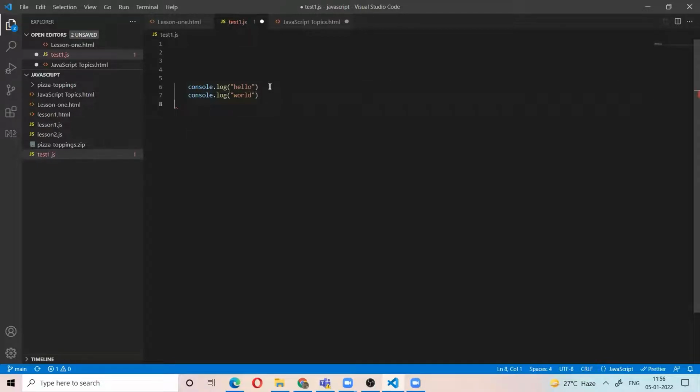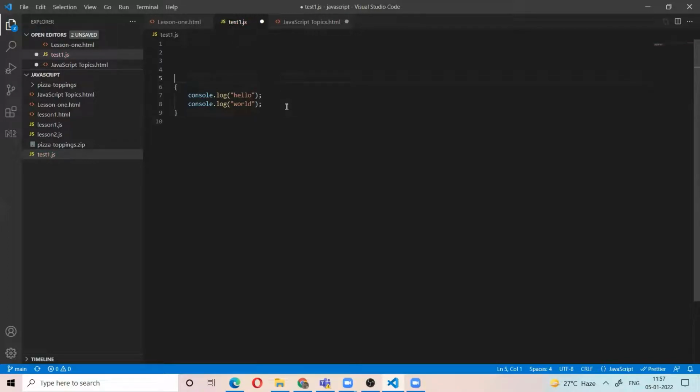Here I have two statements, and I want to repeat these two statements 3 times. What will you do? You will write them 3 times. If you want 10 times, you will need to write them 10 times. This is not meaningful. So if you want to repeat any set of statements a particular number of times, then use loops. For loops, we have the for loop, while loop, and do while. Okay, the for loop.